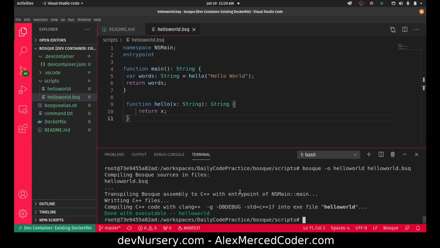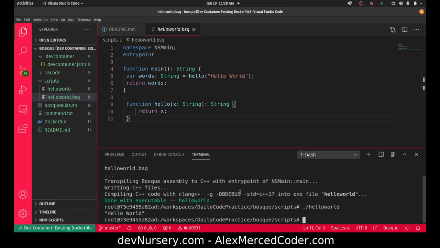And now I can just do ./hello world, run the executable, and there's my hello world. Okay. Now I made this hello world file a little bit more complicated because I was playing around with the language. So let me just walk you through what we're seeing here.